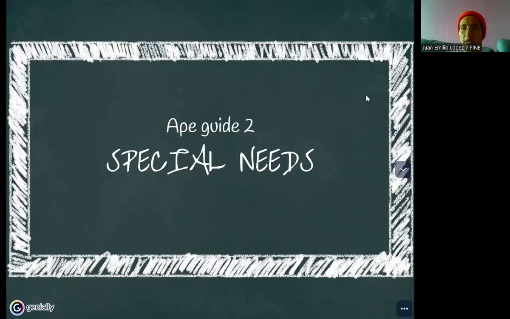Today I will present NAPE guide number 2, which is about special needs. First of all, it's important to understand that we will focus on two main things. The first is the laws referring to special needs, and the second is the statistical data about special needs in the world and Ecuador. So